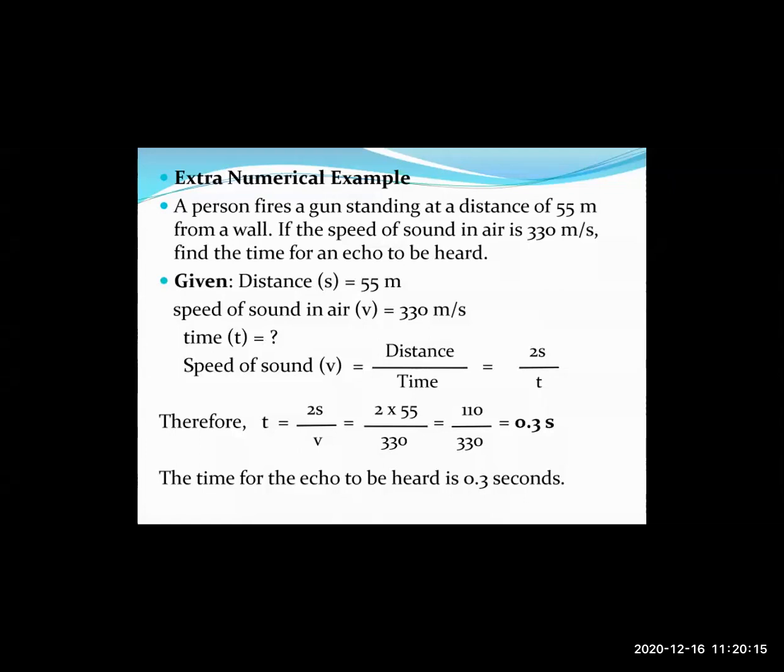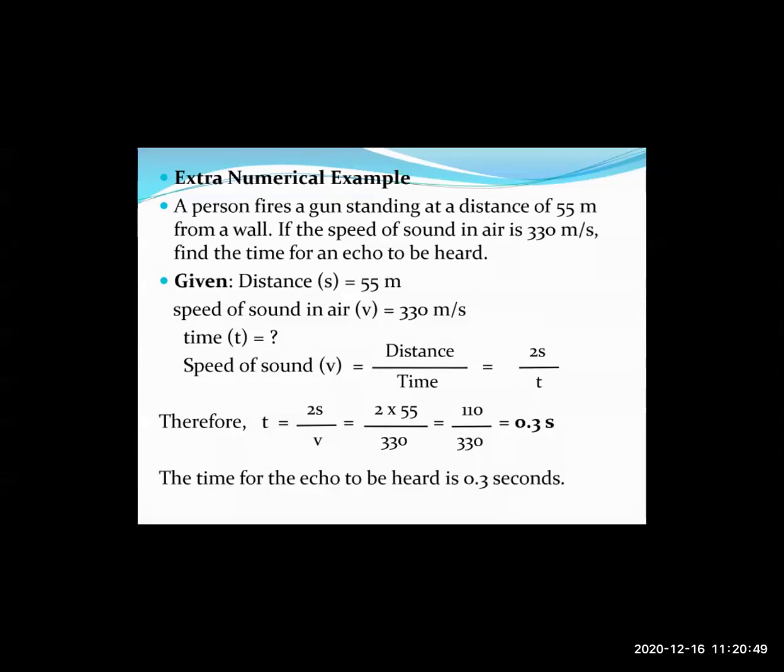We know speed of sound is equal to distance upon time, that is equal to 2s upon t. Now, why have we taken the distance as twice? Because for an echo to be heard, the sound, when the gun is fired, should travel from the gun up to the wall and then back from the wall up to the person again. The distance between the gun and the wall is 55 meters, so the distance traveled by the sound should be twice 55 meters. That is why we are taking 2s.